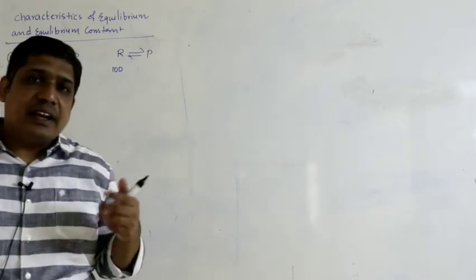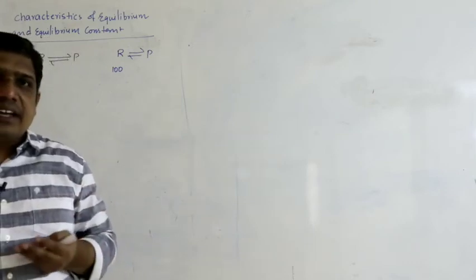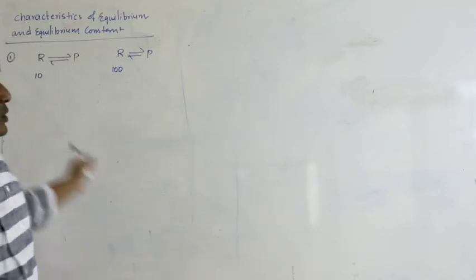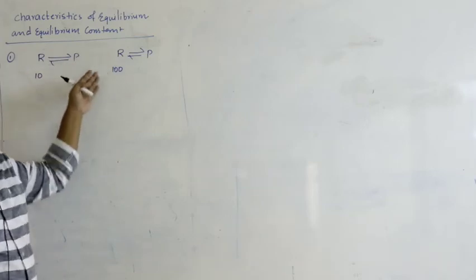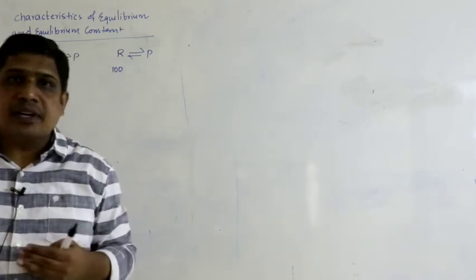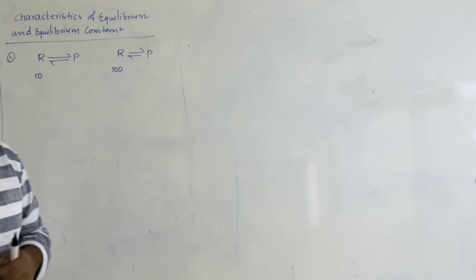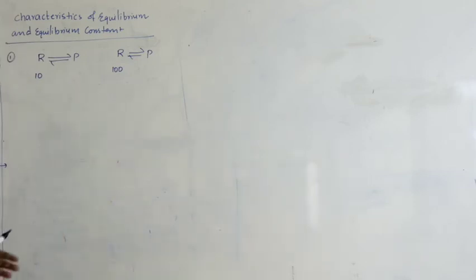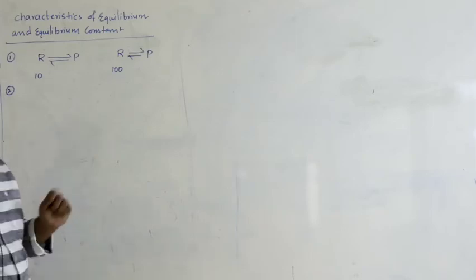Student 1, student 2. Same reaction, only the difference is initial moles. So, the position at which the equilibrium is attained will be same whether you start the reaction with 10 moles or 100 moles. That means, the position of equilibrium is independent of initial concentration of reactant. Does not matter how much you have taken, the position will remain same. The equilibrium can be attained in either direction.